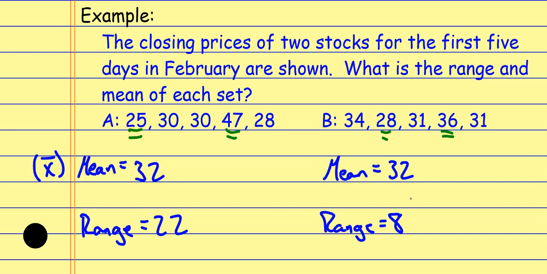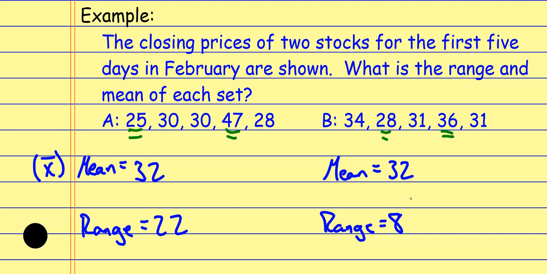All right. And this is very telling for us, especially in terms of something like a stock. The average of each of these is the same, but the range of the first one is a lot higher than the second one. And what that means is that the second, stock B, is a little bit more consistent when it's all said and done.